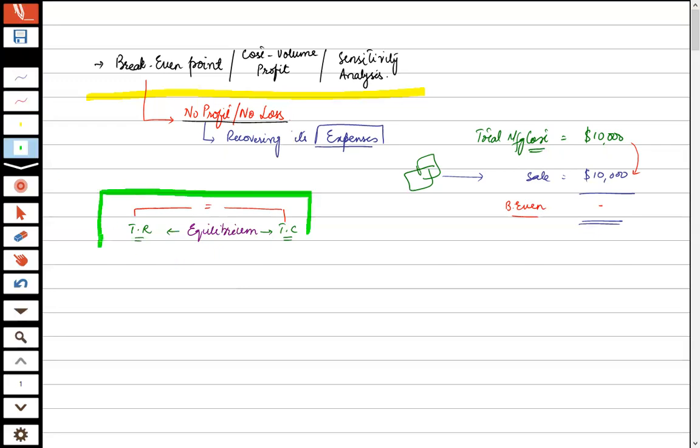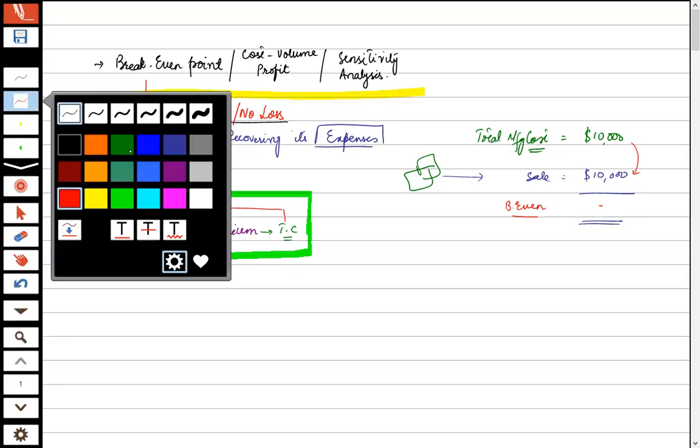Now, break-even analysis in managerial accounting, since it is an internal matter, the organization can use it in numerous analyses which they want to perform. Basically, break even helps the organization in different ways.